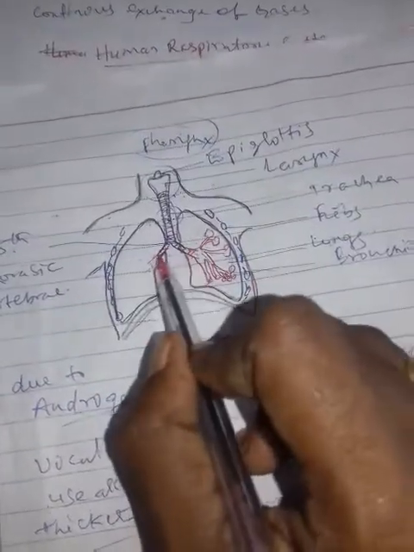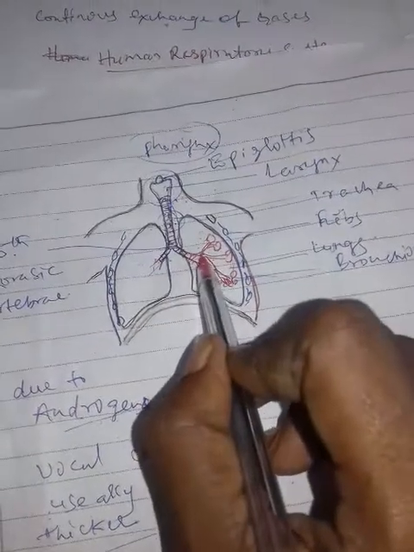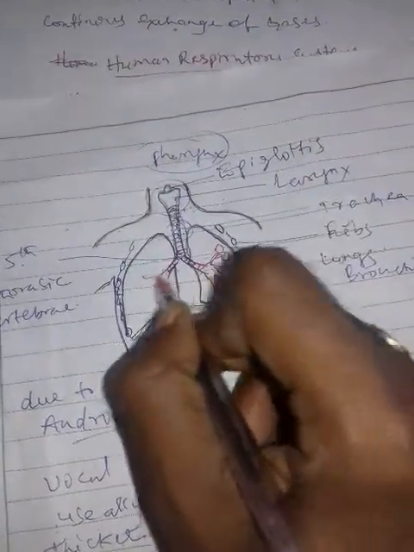After entering their corresponding lungs, the primary bronchi divide into further branches called secondary bronchi.